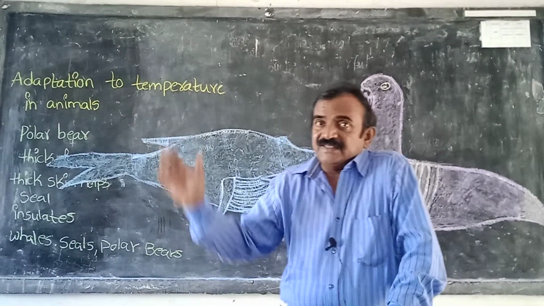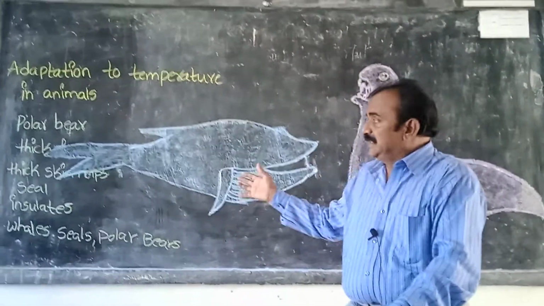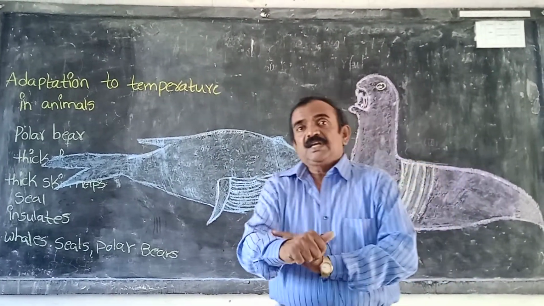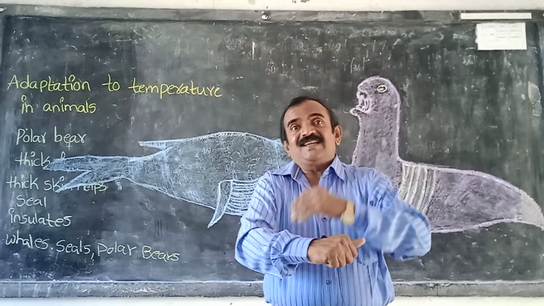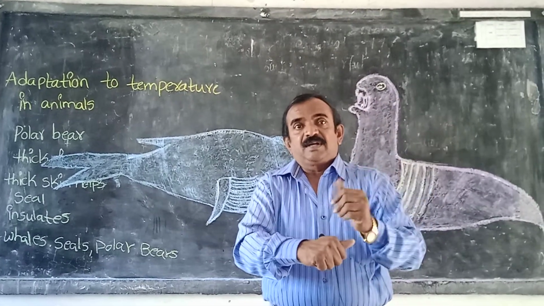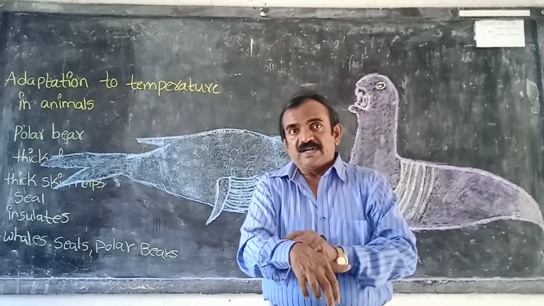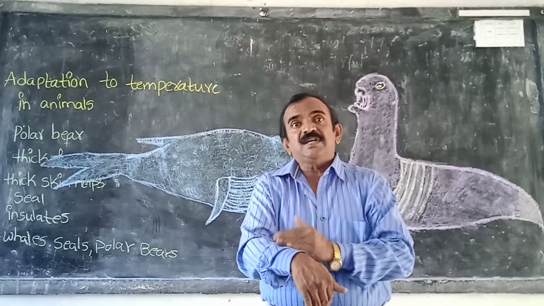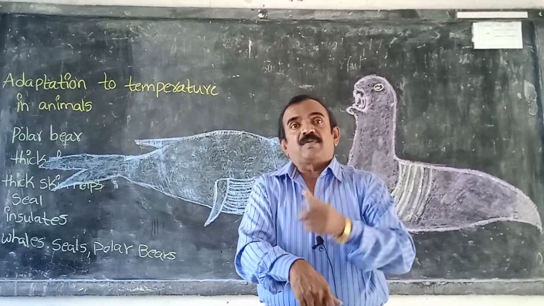So this way these animals are surviving, and this fat acts as an insulator. In our body, heat is produced and it escapes from the body. But here, below the skin, fat is there, and fat does not allow the heat to move out from the skin.